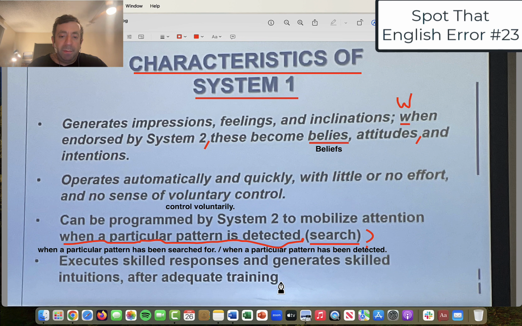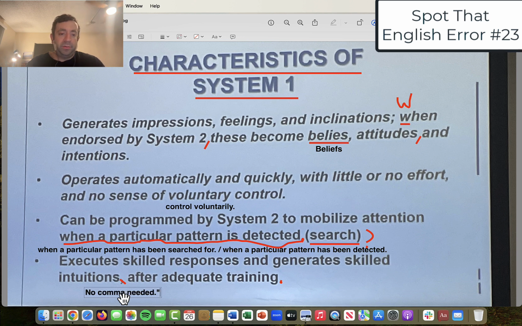So this is mainly about punctuation, in my view. It has to have better punctuation, and this comma is unnecessary. Okay, so we don't need a comma there. Execute skilled responses and generates skilled intuitions after adequate training. We don't need a comma here, so I'm just going to write with another text box, no comma.